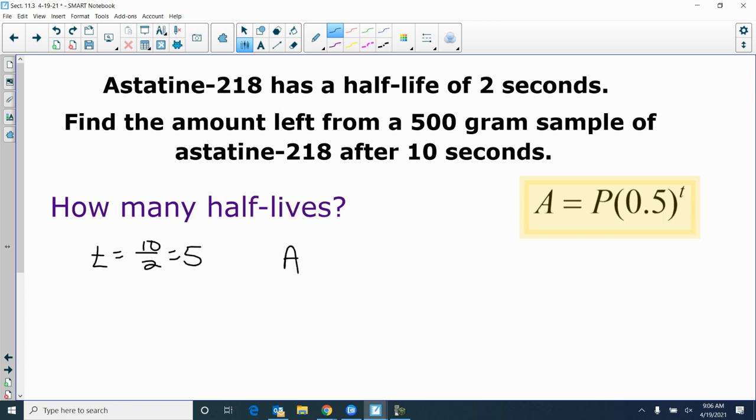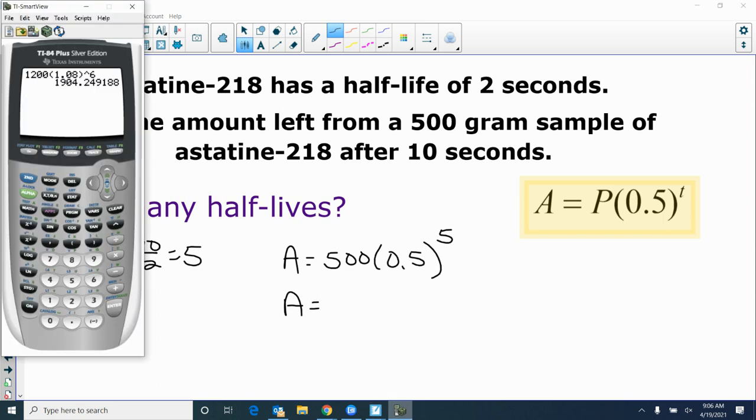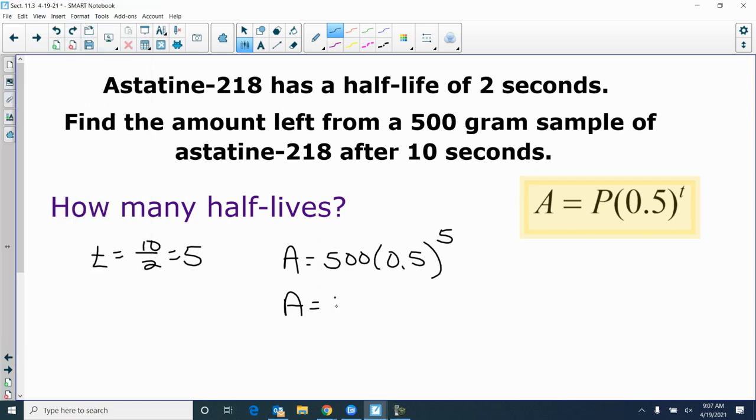So the amount is going to be 500 times 0.5 to the 5th power. Okay, and we can go to the nearest tenth, should be fine. All right, well, since that's a terminating decimal, we'll put the whole thing, 15.625 grams.